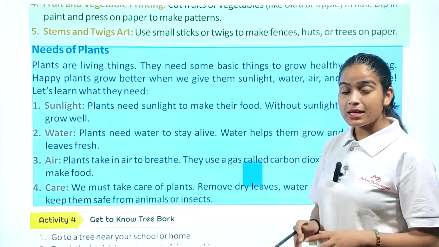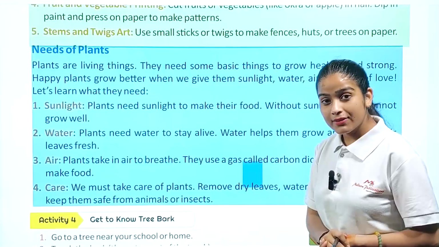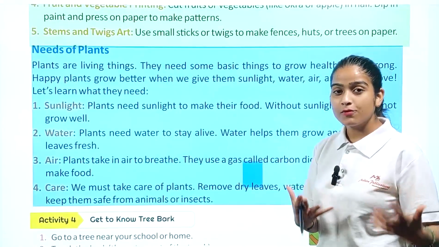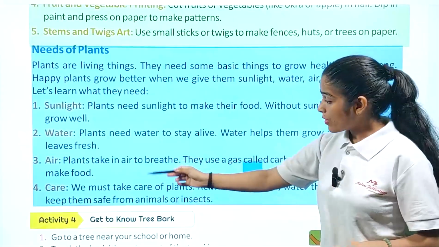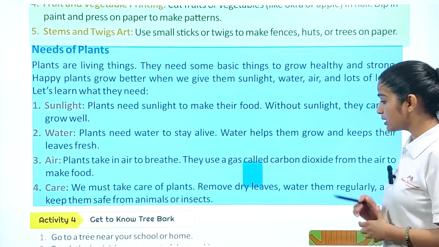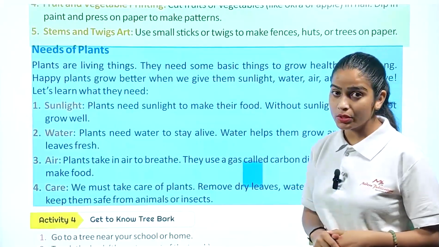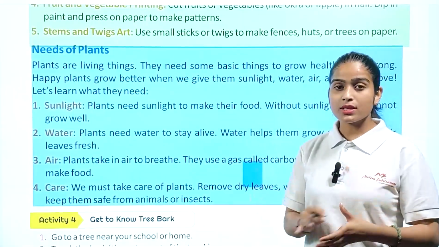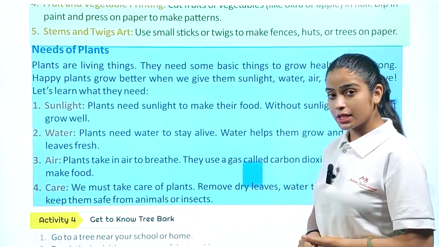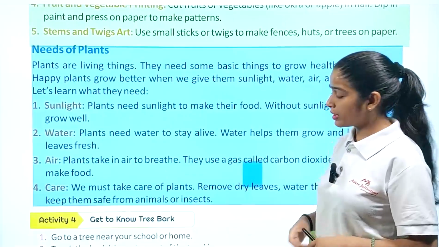Now, the last and the most important thing, the care. If we don't care for them, they cannot make their food and they cannot grow well. So we must take care of plants, remove dry leaves, water them regularly and keep them safe from animals or insects. We always have to keep in mind that we have to take care of our plants and always save them from animals or insects.